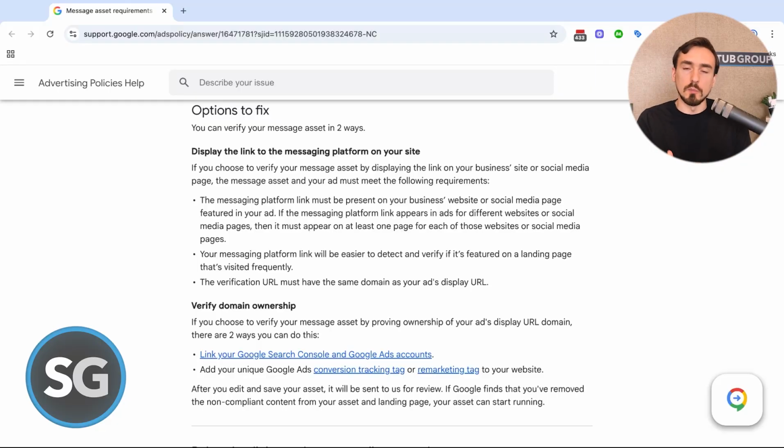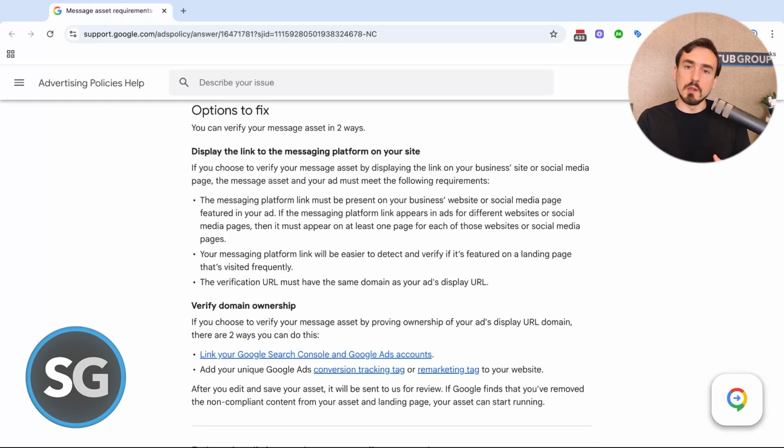Google announced on September 30th, 2025, that there's an updated policy coming out. It will be enforced starting October 30th, 2025, and the enforcement will roll out for approximately 4 weeks after that. So here's what this new policy is. Essentially, Google is requiring that you verify your message asset, and there are 2 ways that you can do this verification.